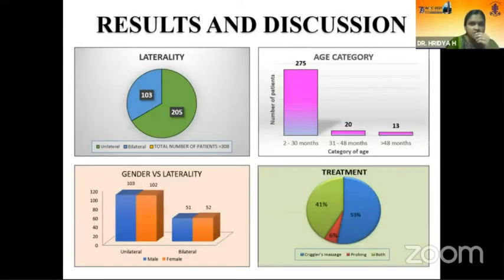Coming to the results and discussion, we recruited a total of 308 patients, among which 205 had unilateral CNLDO and 103 had bilateral CNLDO. The majority of the patients fell in the age group less than 2.5 years, that is 275 patients, while only 13 patients were included in the age group more than 48 months. No gender predisposition was seen in our study. 53% of them underwent Crigler's massage, 6% underwent probing, and 41% massage followed by probing.